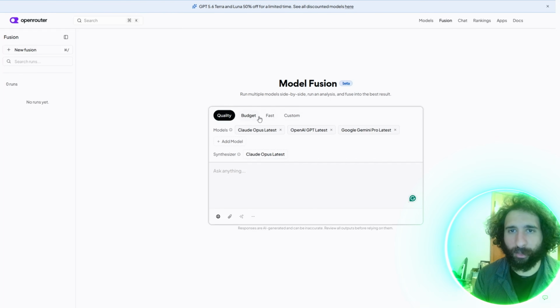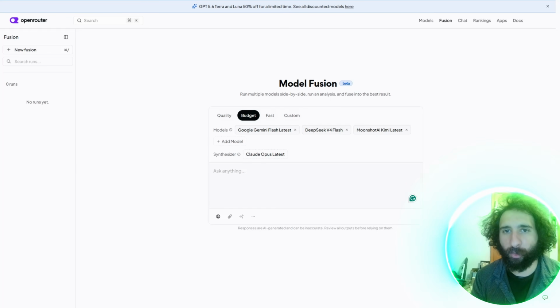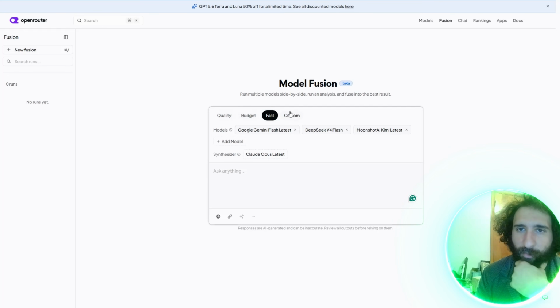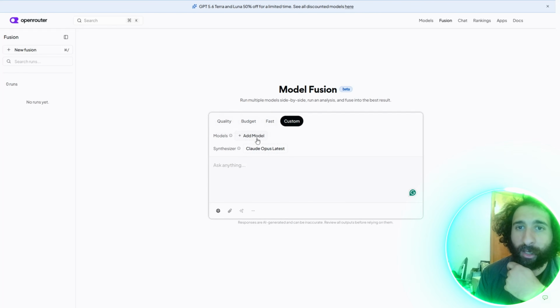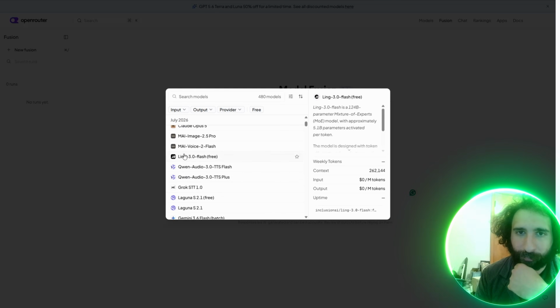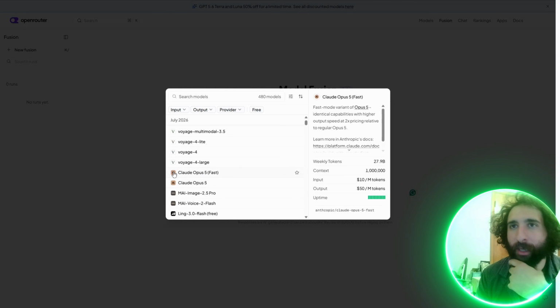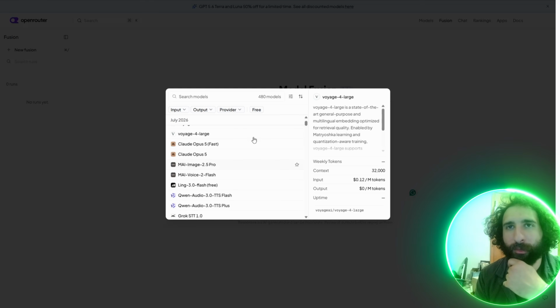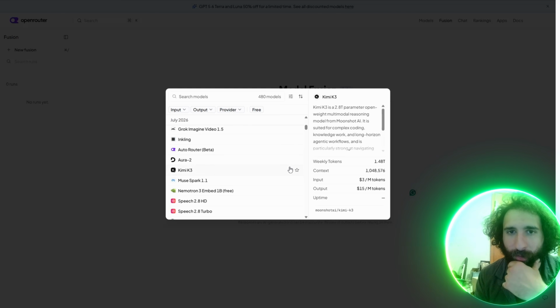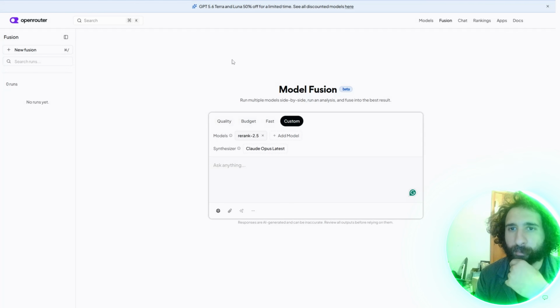You can actually see the fusion. So if you want a budget, like say, I don't know, we want to have all these ones right here, the synthesizer, Claude, Opus Plus, we can actually see how to run multiple models side by side. So what works good for budget, what works fast. Well, and then you can customize it. So you can add models here, like I can do this. I want Claude, for example. You can pick that. You can see which ones actually suit you. So I can go ahead, like I like this one, Voyage, Kimmy, all that stuff. So that's pretty cool that you can do all of that.